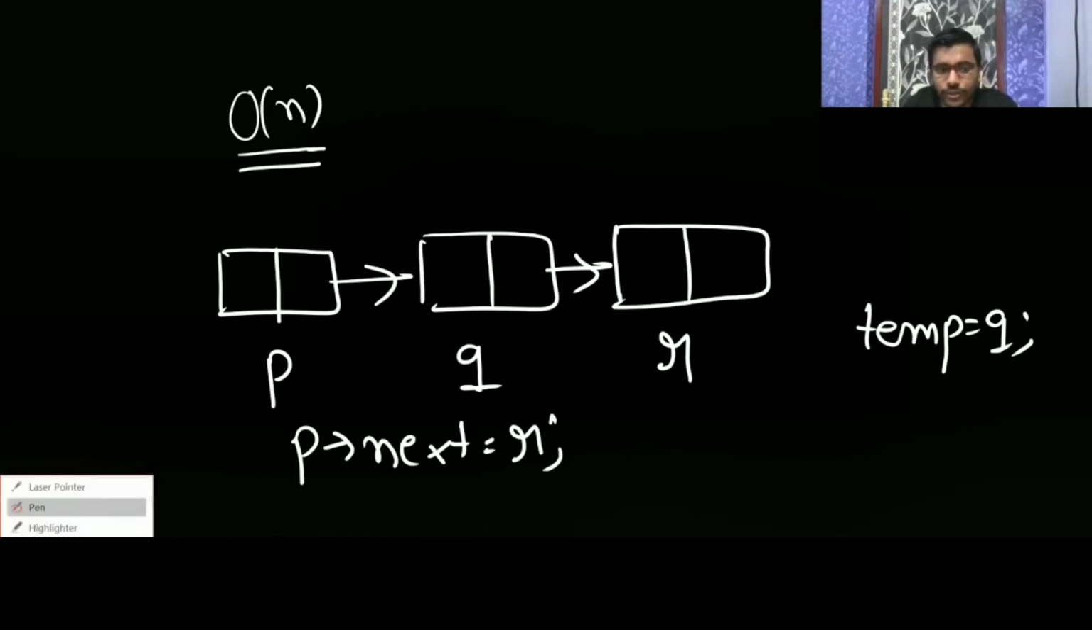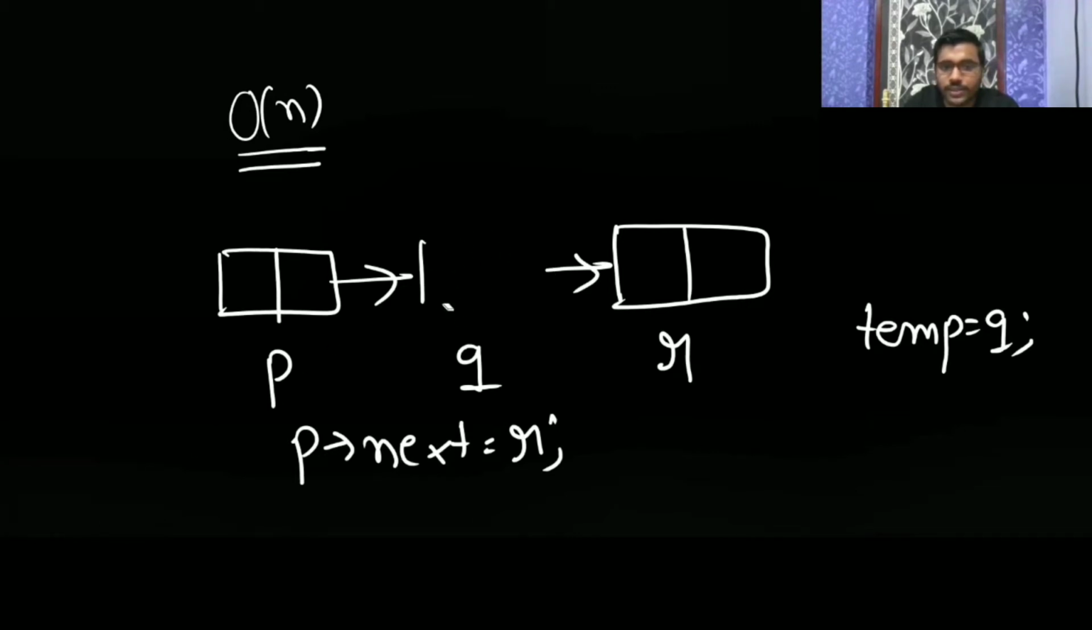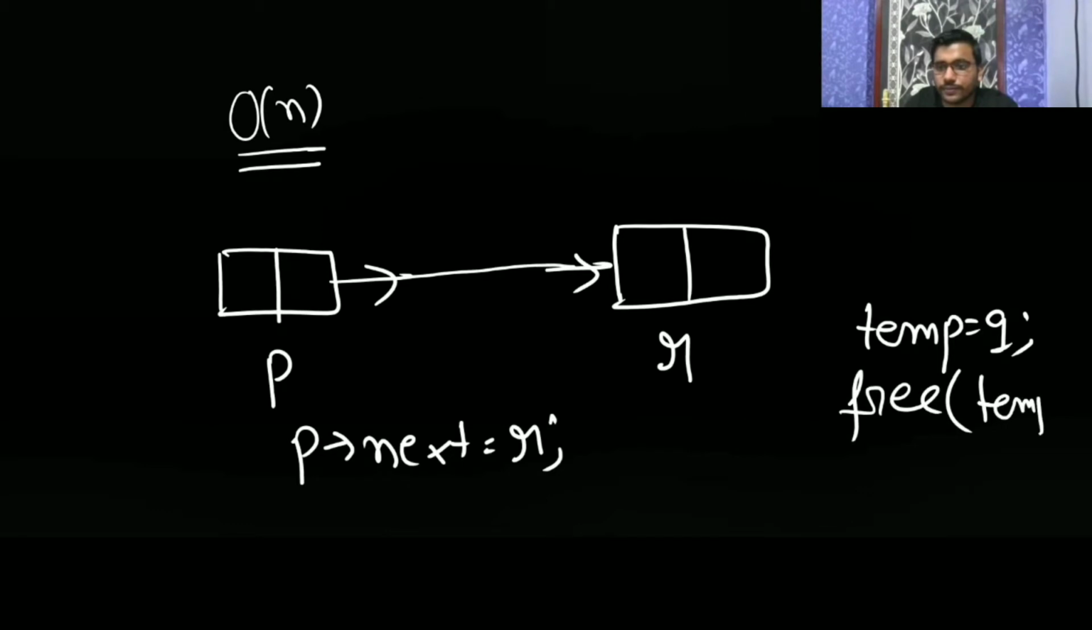Now p is going to point to r, and you can free q. So this is one way you can delete, if it is p, q, r.